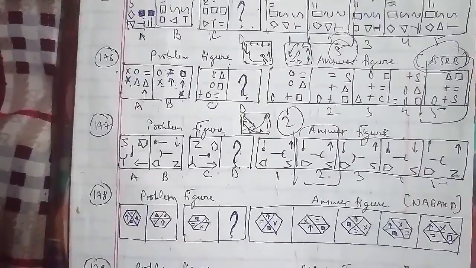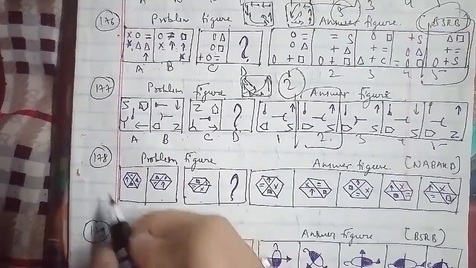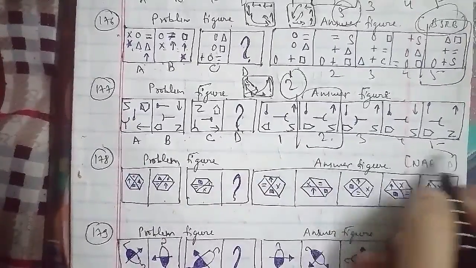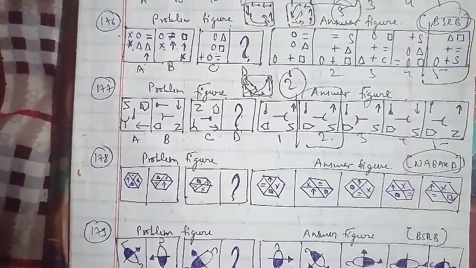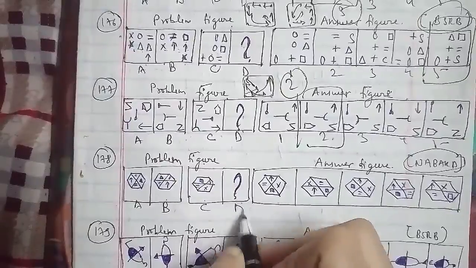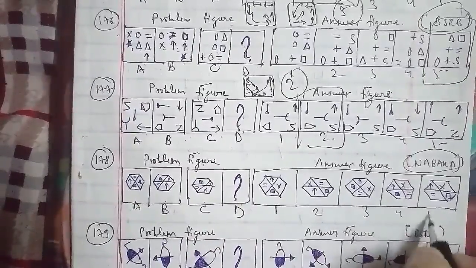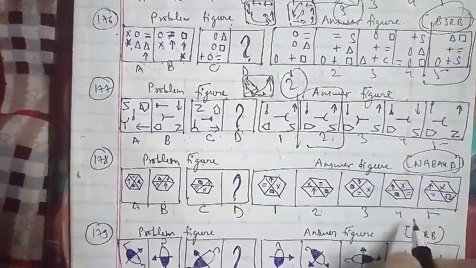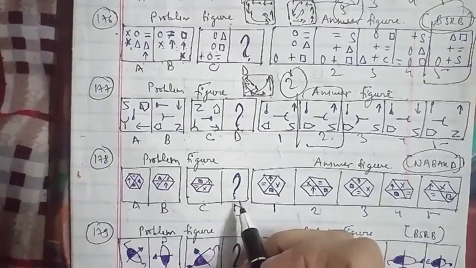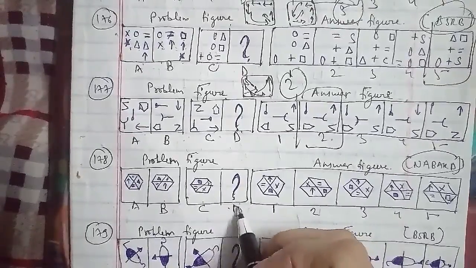We will go ahead, and that is your 178th question of the session, and what we have is the problem figures, and these were the answer figures as well, which has been asked in the NABARD examination paper, that has been named as A, B, C and D. This has been named as 1, 2, 3, 4 and 5 respectively as well. In the same cases, the content of the hexagon rotates one step clockwise, and diagonally opposite symbols interchange position.